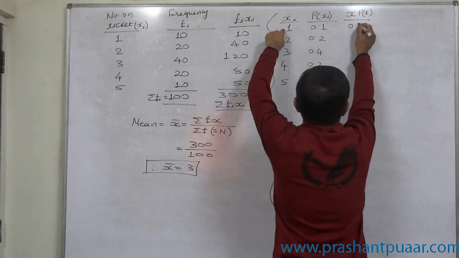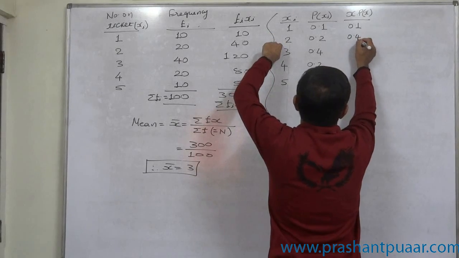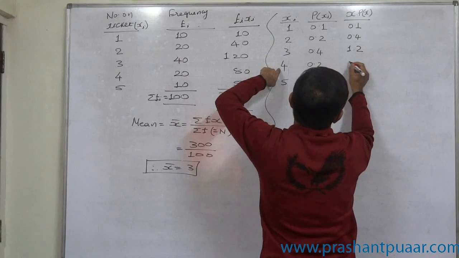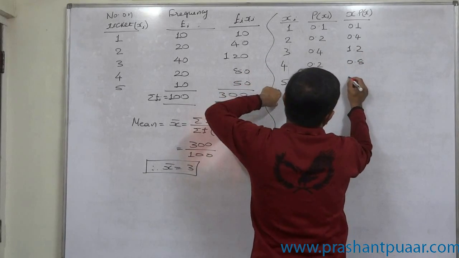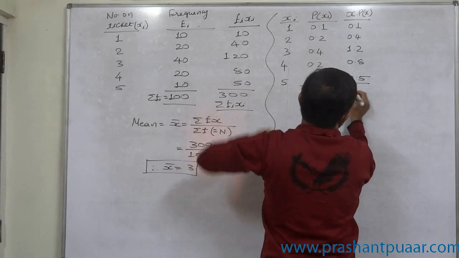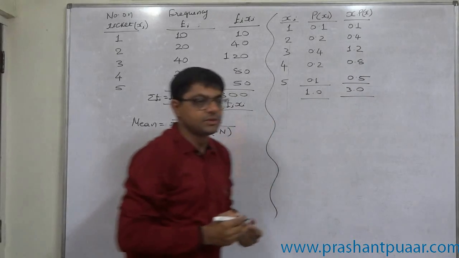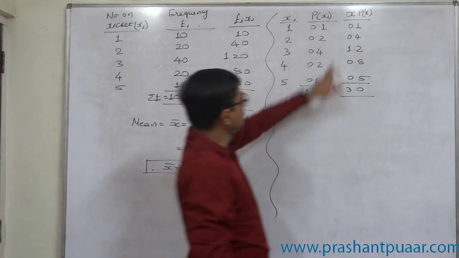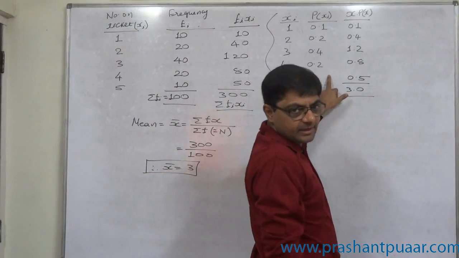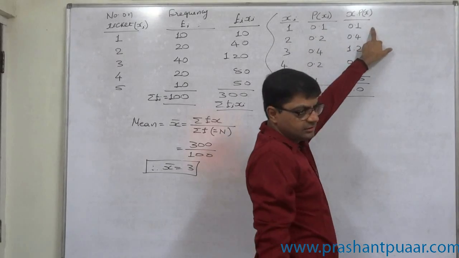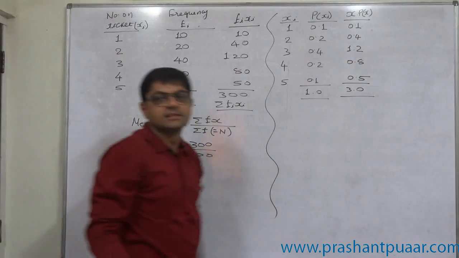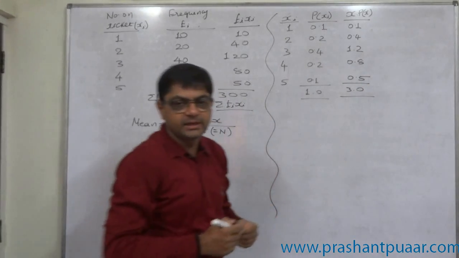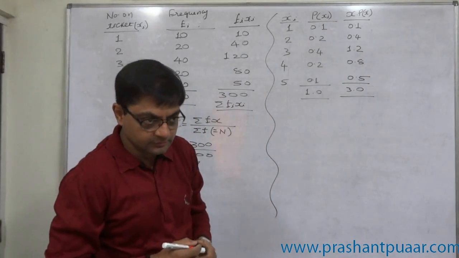1 into 0.1 is 0.1, 2 into 0.2 is 0.4, 3 into 0.4 is 1.2, 4 into 0.2 is 0.8, 5 into 0.1 is 0.5. Now summation is 3. Same arithmetical steps are rearranged: first division, f divided by sigma f, then multiplication, and then addition. The result is the same. This is known as mathematical expectation or expected value.